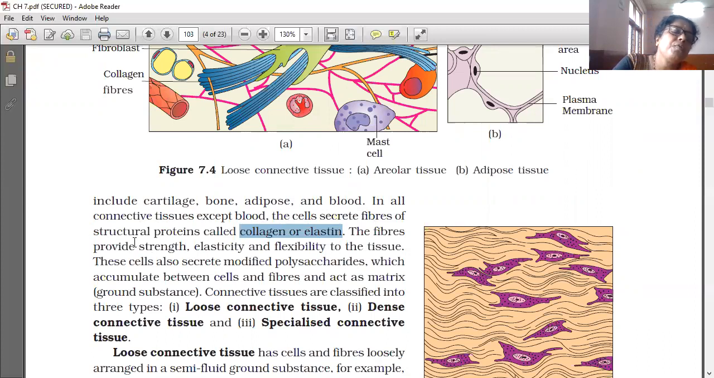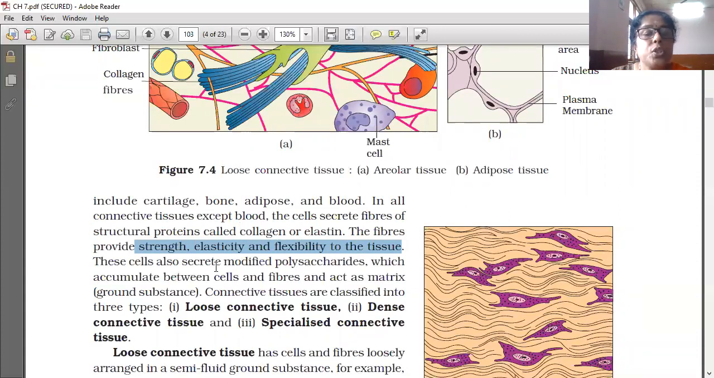The fibers provide strength, elasticity, and flexibility to the tissue.